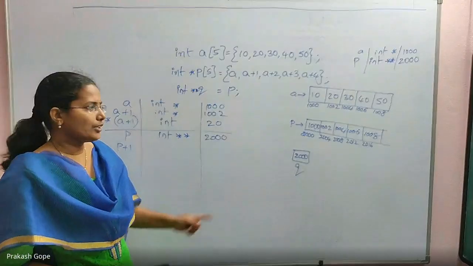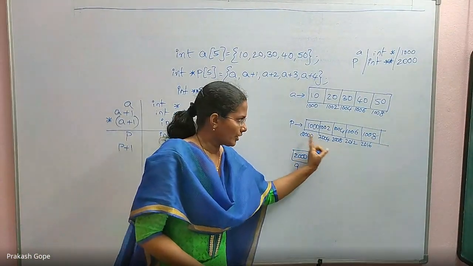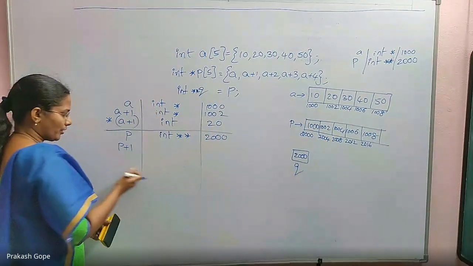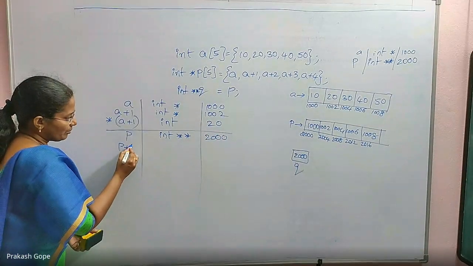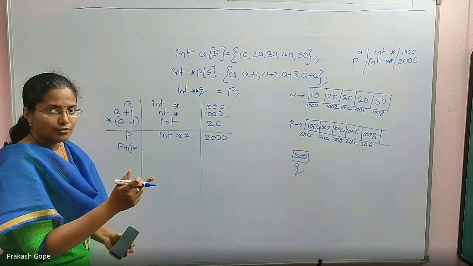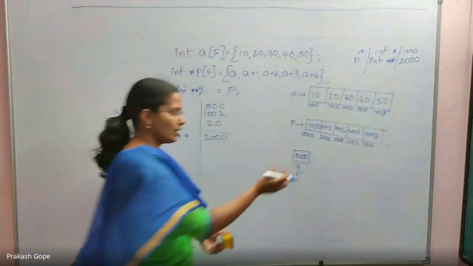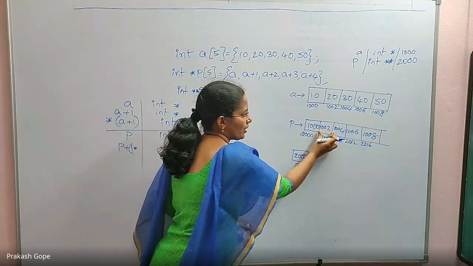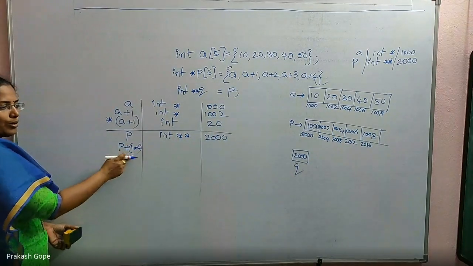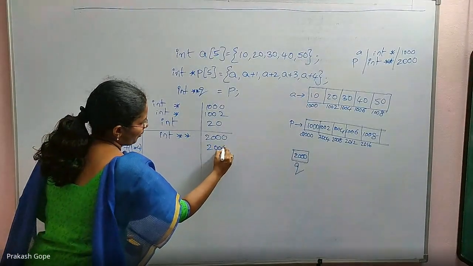Till now it is pointing to an integer pointer. P plus 1 is the next integer pointer. Next integer pointer is this one, right? So it will point to the next integer pointer. Even if you want to say 1, it gets multiplied by... P is a pointer for whom? A pointer for an integer. What is the memory needed for an integer? Each integer needs 4 bytes. That's what I told you. So it gets multiplied by 4. So P plus 1 is nothing but the next integer pointer, 2004.